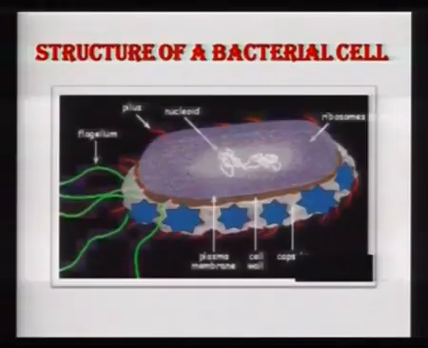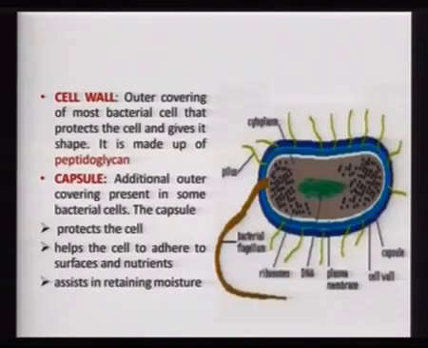There is an additional layer which is present in some of the bacteria, but not in all the bacteria, which is outside the cell wall, and this is known as the capsule. As you can see here, the blue stars show the capsule layer. The capsule layer, like the cell wall, protects the cell, helps the cell to adhere to surfaces and nutrients, and assists in retaining moisture.